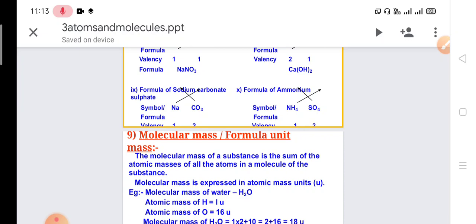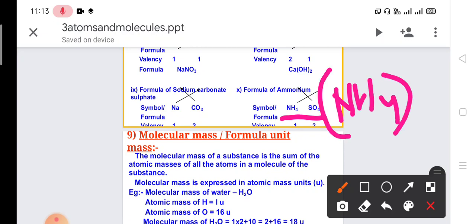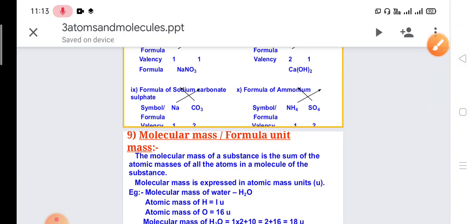The valency of SO4 is 2 and NH4 is 1. We write NH4 in brackets, and the formula for this is (NH4) whole twice, SO4, so this will be the formula.